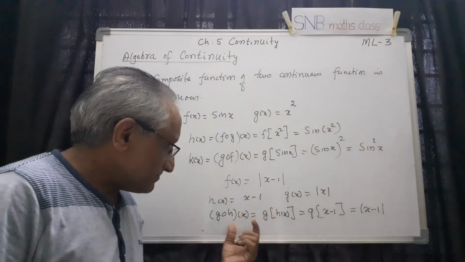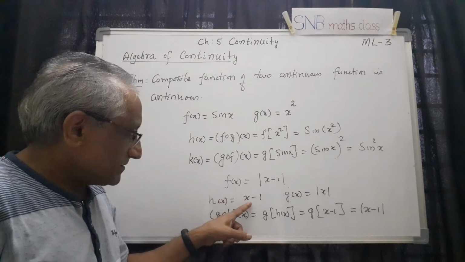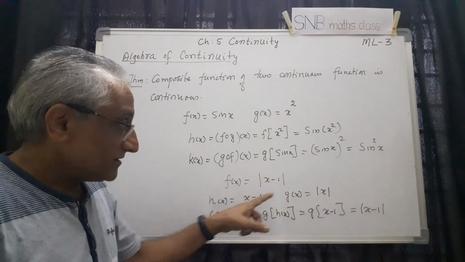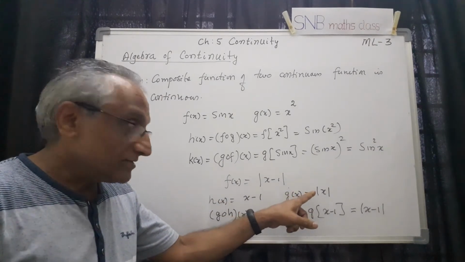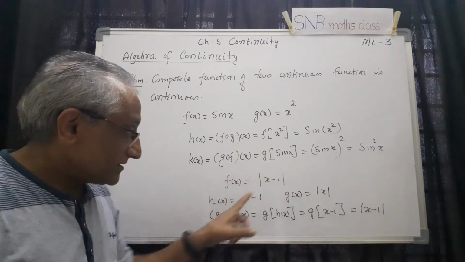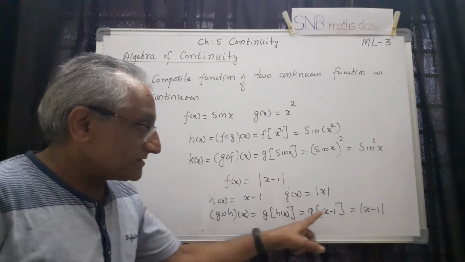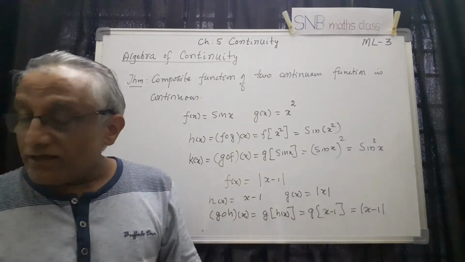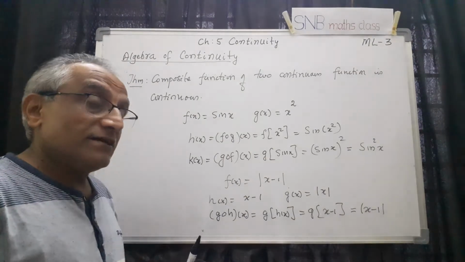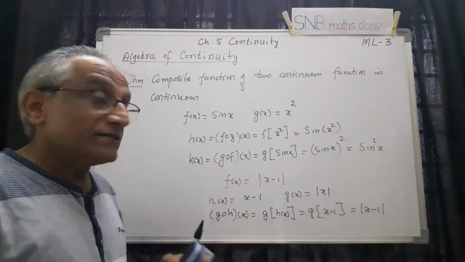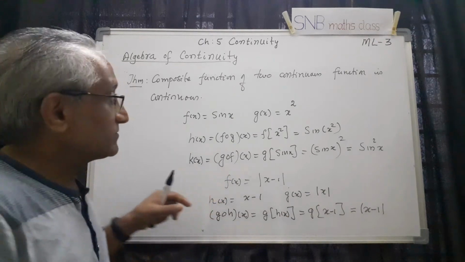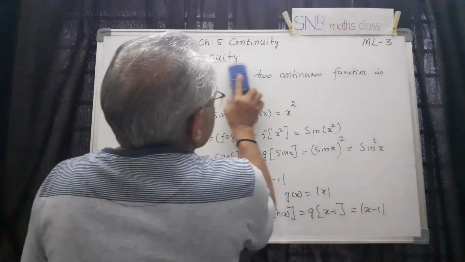This is continuous because this is a polynomial function, continuous. This is the mod function. We have already proved this is continuous. The composite function of these two functions is continuous. So like this, the composite of any two continuous functions is always continuous. So this is the idea.